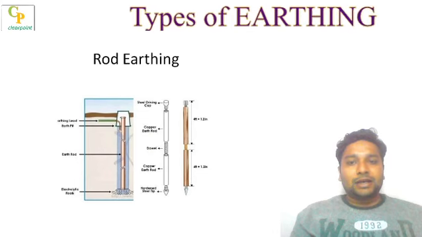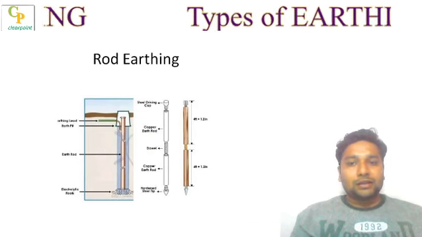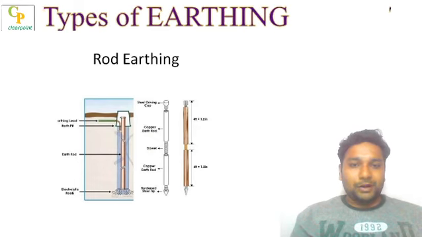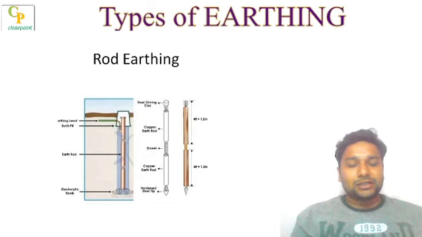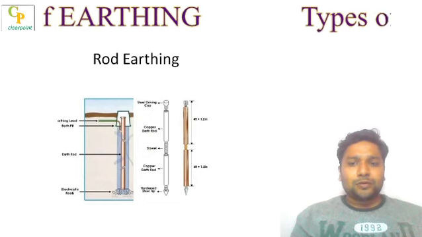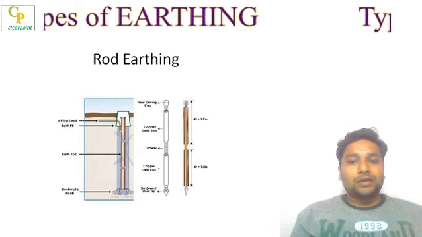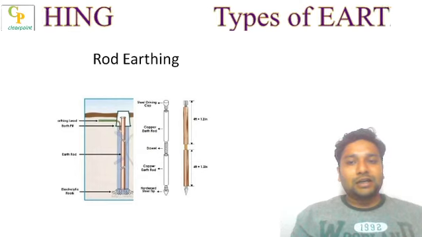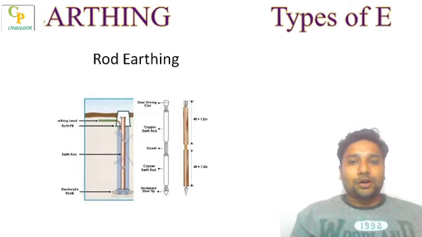As I told you, there are two different types: neutral earthing and equipment earthing. In both neutral and equipment earthing, we have a connection system. Means in neutral earthing, let's say of a transformer, the neutral of the transformer will be earthed into the system, and hence we can say that it is neutrally tied to ground. Also the equipment.